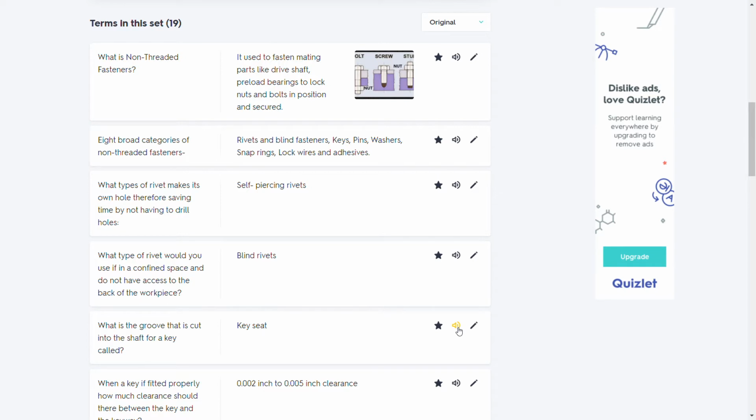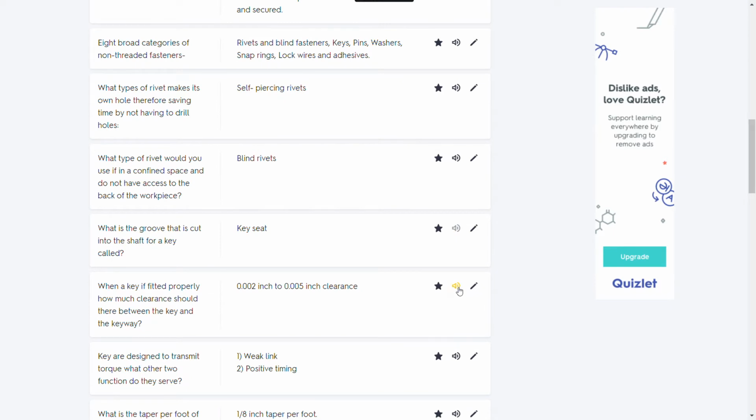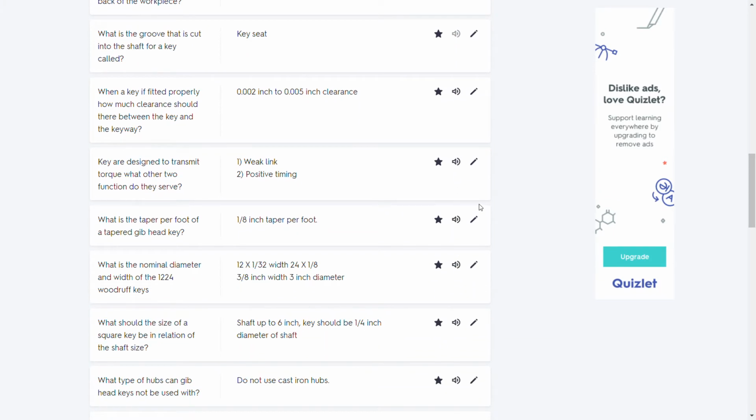What is the groove that is cut into the shaft for a key called? Key seat. When a key is fitted properly, how much clearance should there be between the key and the keyway? 0.002 inch to 0.005 inch clearance.